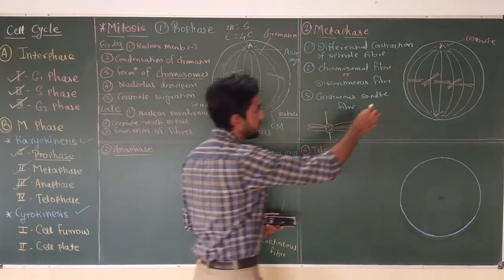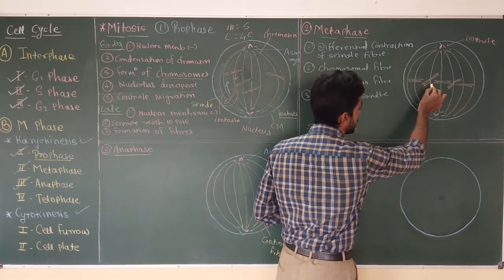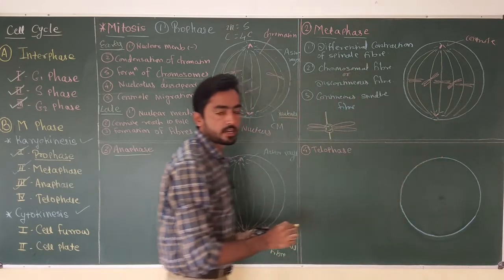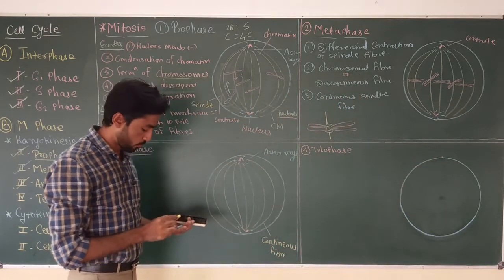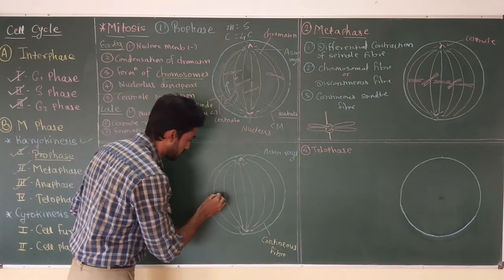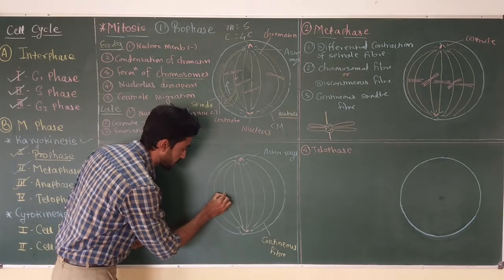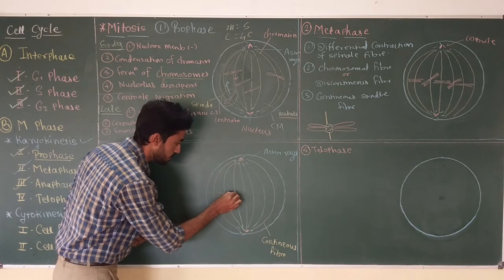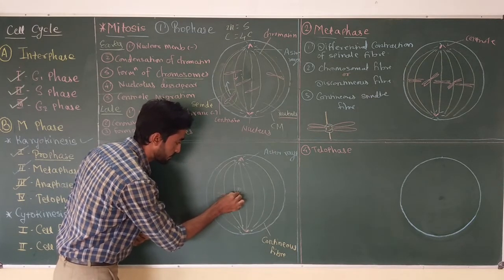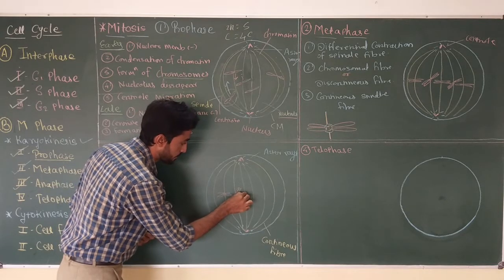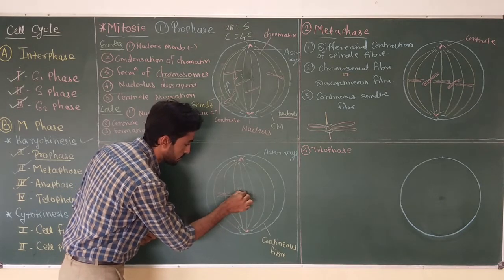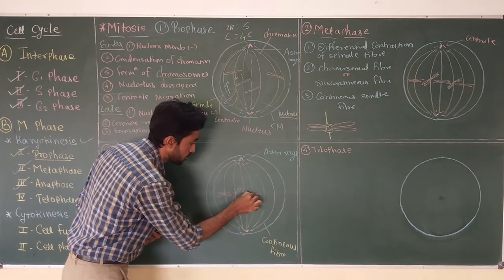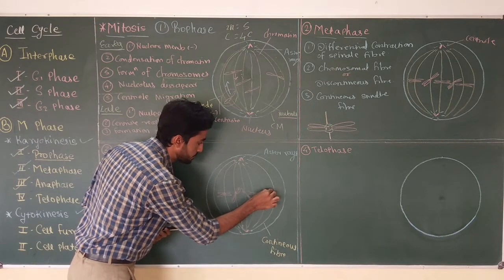Here you can see these 5 fibers are attached to the 5 chromosomes and they are discontinuous or chromosomal fibers. So now I am showing here 5 chromosomes. This is the centromere of the first chromosome and sister chromatid. Second chromosome with sister chromatid. Third, fourth and fifth.